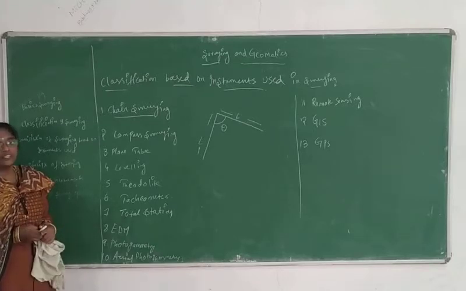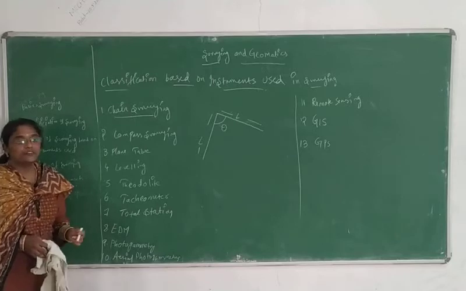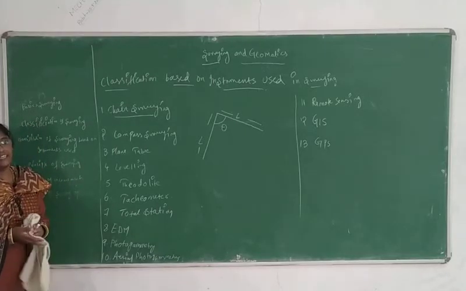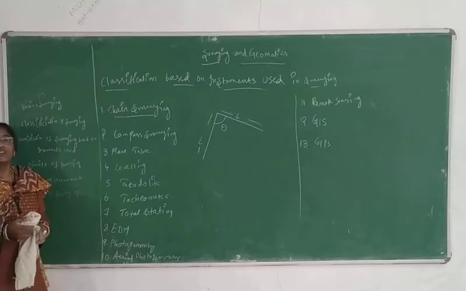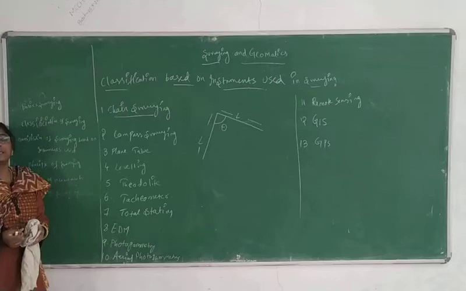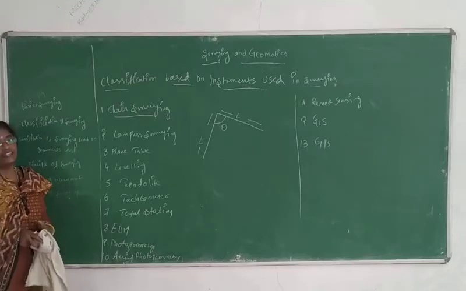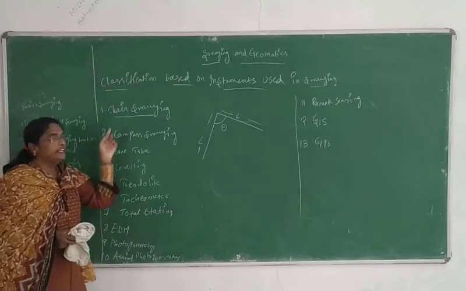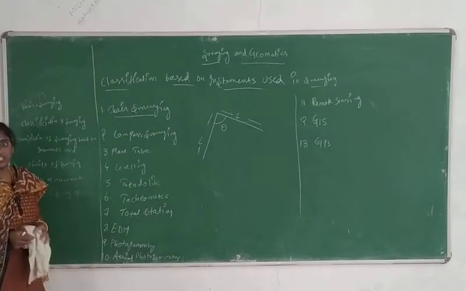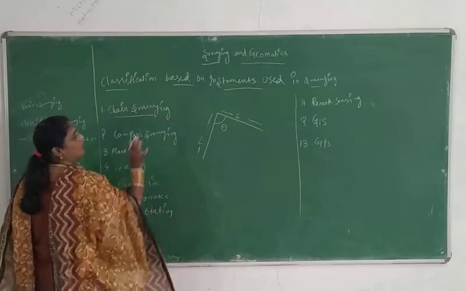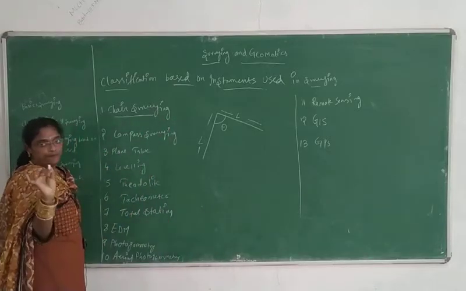What are trigonometrical shapes? Triangle, rectangle, right? These are very simple figures to calculate our area. Here we will be using the help of a chain and calculating the area, and we will be using only linear measurements.